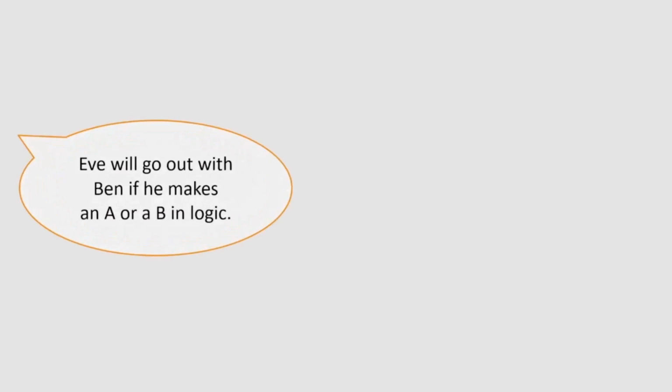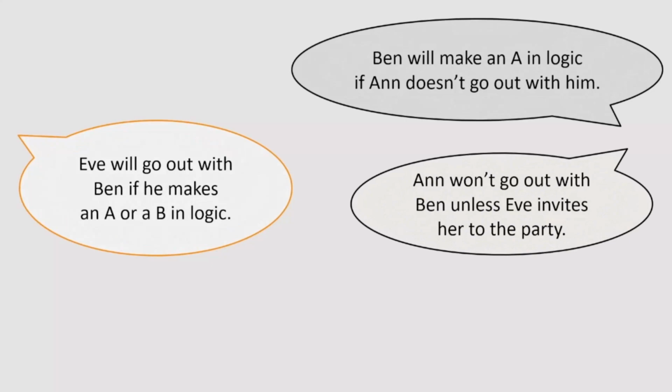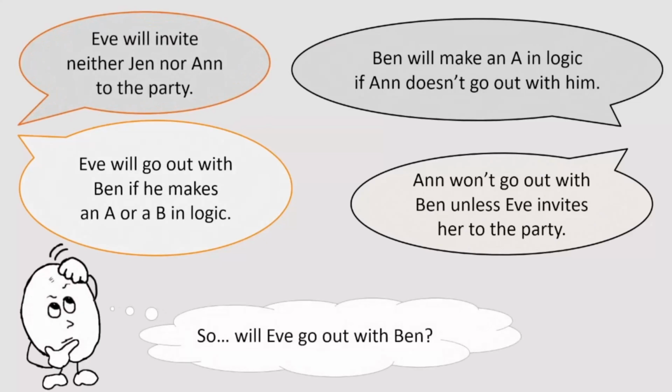Let's look at the ordinary reasoning I mentioned. We are told Eve will go out with Ben if he makes an A or a B in logic. And then we are told that Ben will make an A in logic if N doesn't go out with him. Further, N won't go out with Ben unless Eve invites her to the party. Eve will invite neither Jen nor N to the party. So, you might wonder, will Eve go out with Ben? I mean, if you think about it a little bit, Eve actually will go out with Ben.